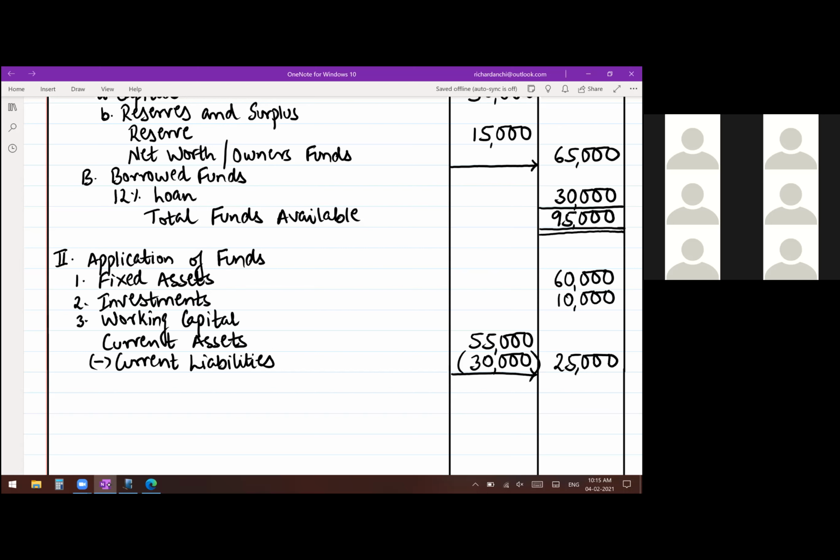And that's it. This side is also complete. You're going to take the total and write down total funds applied. There it was total funds available, and here total funds applied. Add up and your balance sheet should tally. So 60 and 10, 70, plus 25, 95,000. Yes. Both sides are equal. And that's it. What you have done is converted a horizontal balance sheet into a vertical balance sheet.